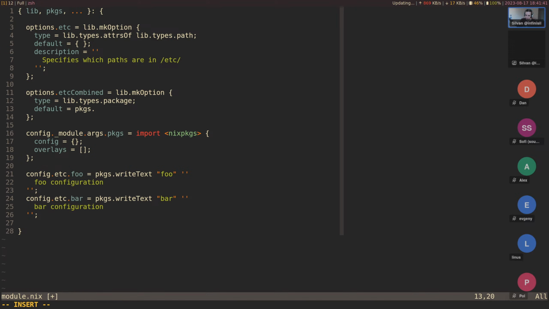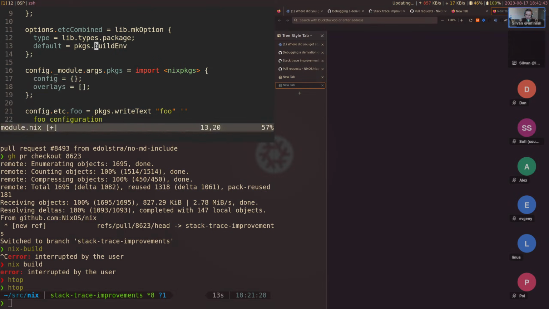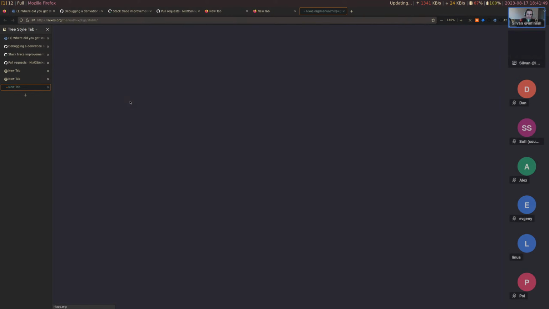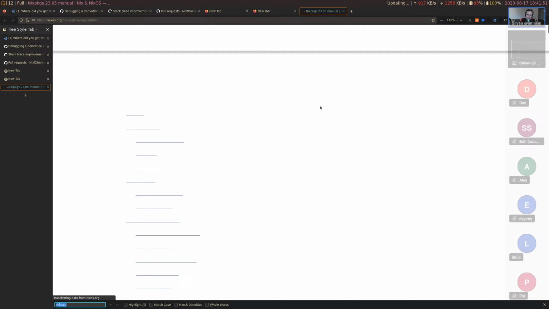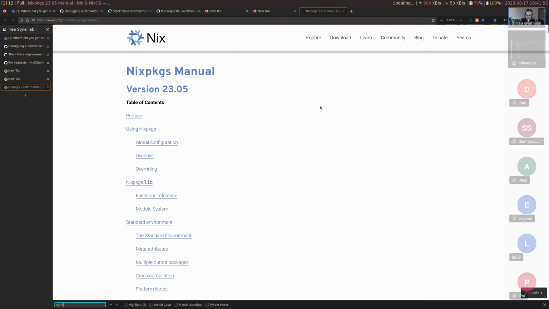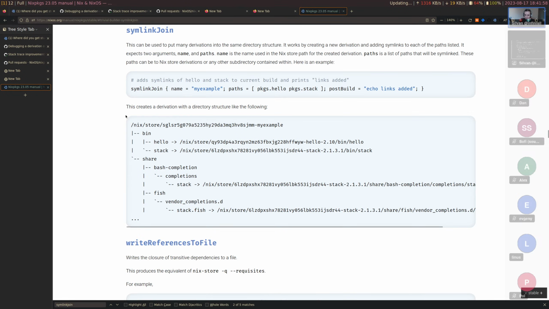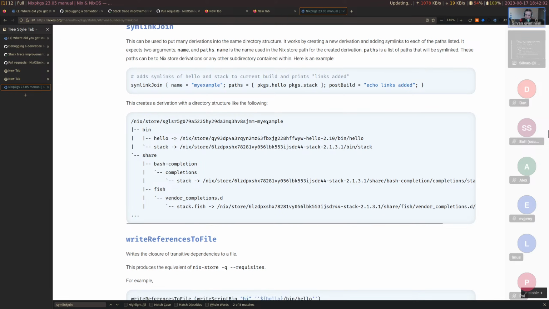Symlink join might work. Or actually, let's look at the documentation. If it exists, like the packages manual. I'm going to want to look at symlink join. We have symlink join here that just has these paths.